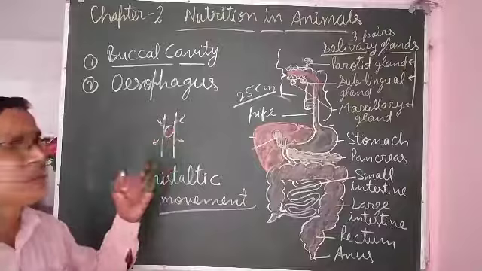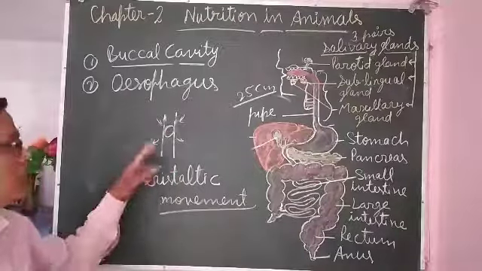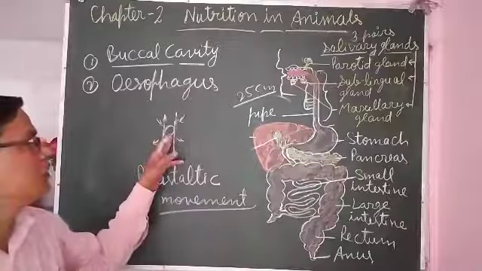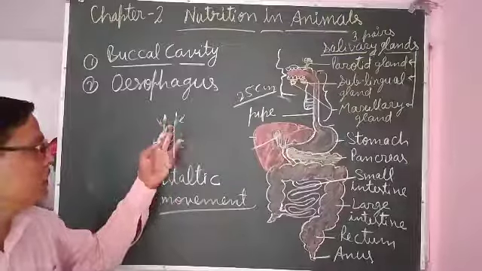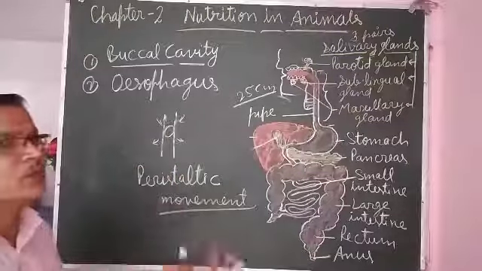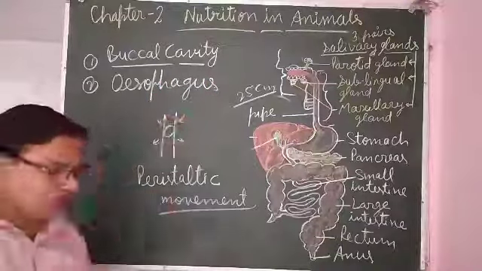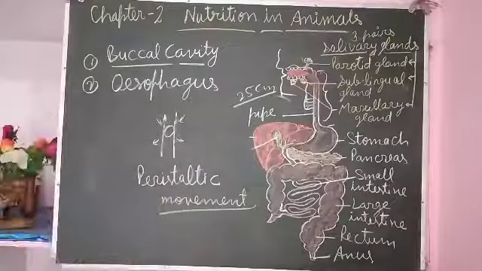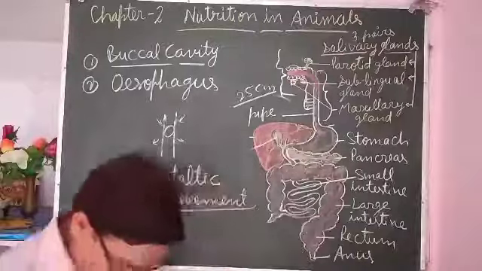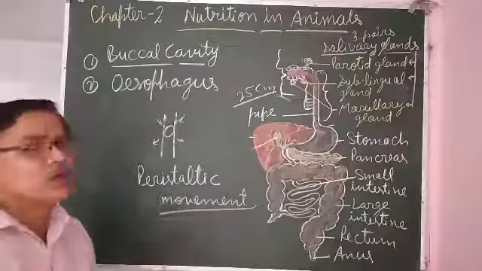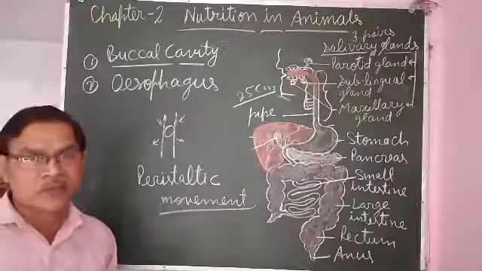So what is the need of peristaltic movement? It will go downward. If I drop chalk from here, from the high side, it goes downward because of gravitational pull. Like that, food will also go downward because of gravitational pull.